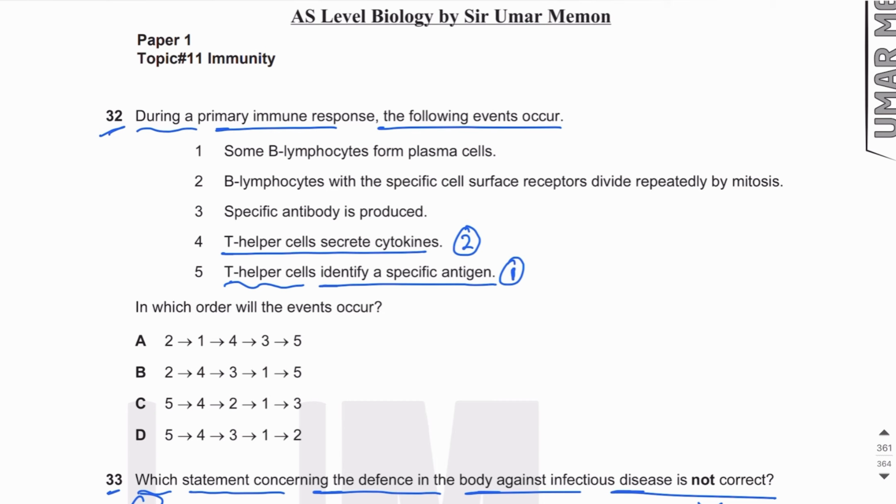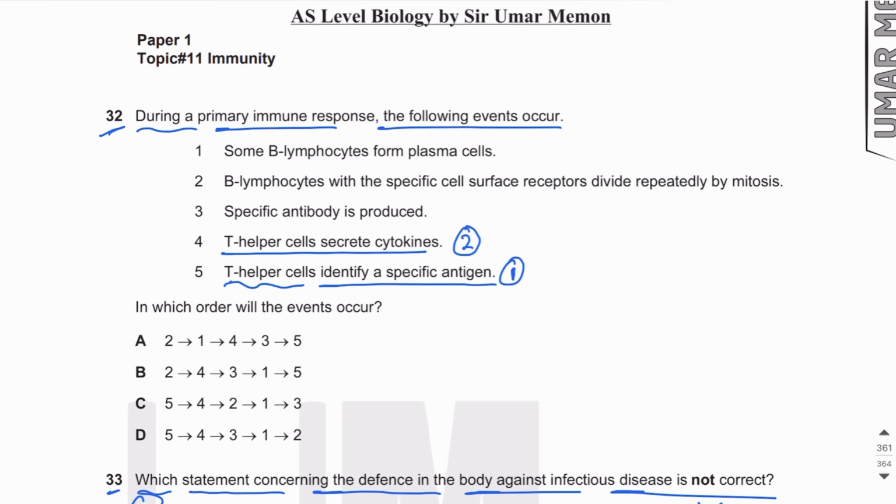Because as I mentioned earlier, cytokines are chemical messenger molecules, right? They go and give messages to other white blood cells, and with the help of these messages, other white blood cells are activated. Okay. So, fifth is the first event. Fourth one is the second event.